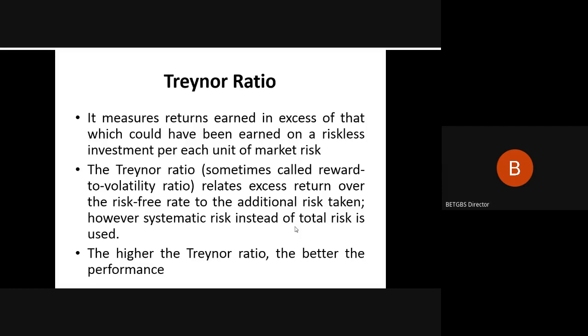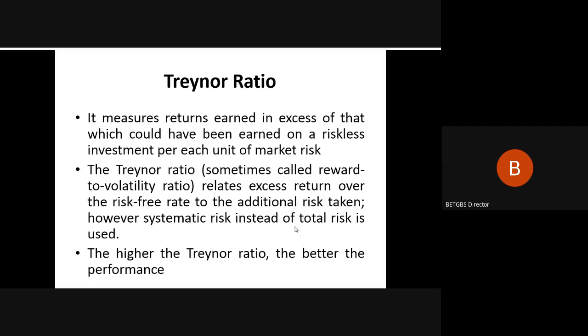The Treynor ratio, sometimes also called the reward to volatility ratio, relates excess return over the risk-free rate to the additional risk taken. However, systematic risk instead of total risk is used. So in this regard, we are going to only use systematic risk, not the total risk. The higher the Treynor ratio, the better the performance measure.